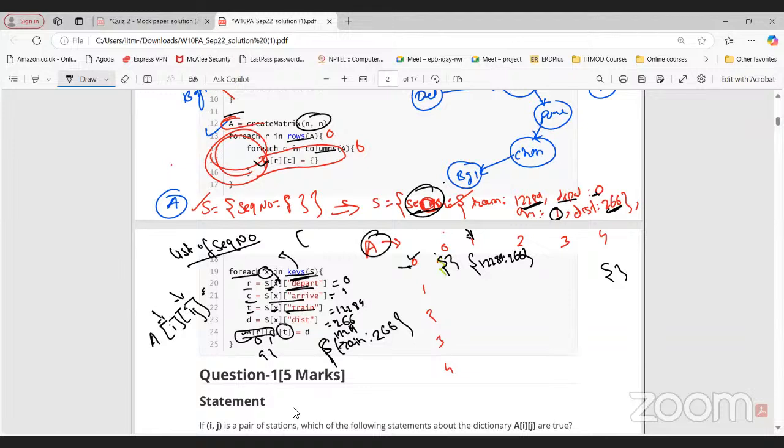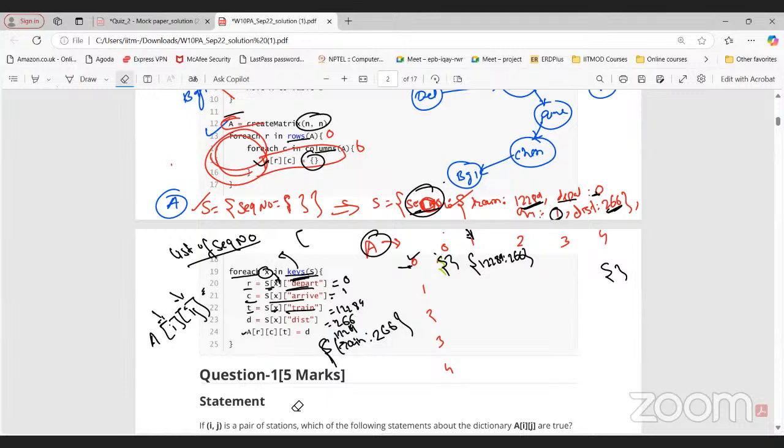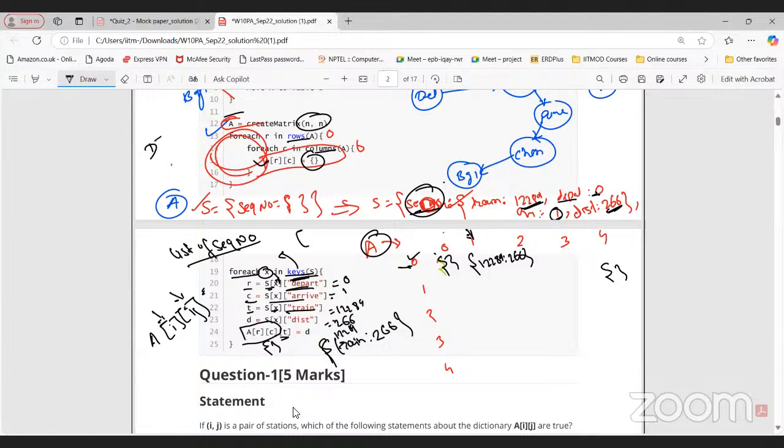But we have T here. So T equals D. We already know that it is an empty dictionary, so T will be the key here and the corresponding distance will be the value for that dictionary. Right? Okay, sir, now I understood. I was getting confused that it is also a value of the matrix because the same square brackets are used. So this represents the dictionary. Yes. Then we have the corresponding key and the corresponding value, with A[i][j] in place of the dictionary. That's it. So this is the pseudocode.